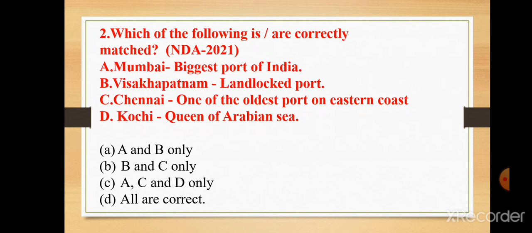The second question, which of the following is or are correctly matched? Mumbai, biggest port of India. Visakhapatnam, landlocked port. Chennai, one of the oldest ports on the eastern coast. Kochi, Queen of the Arabian Sea. All options are correct.